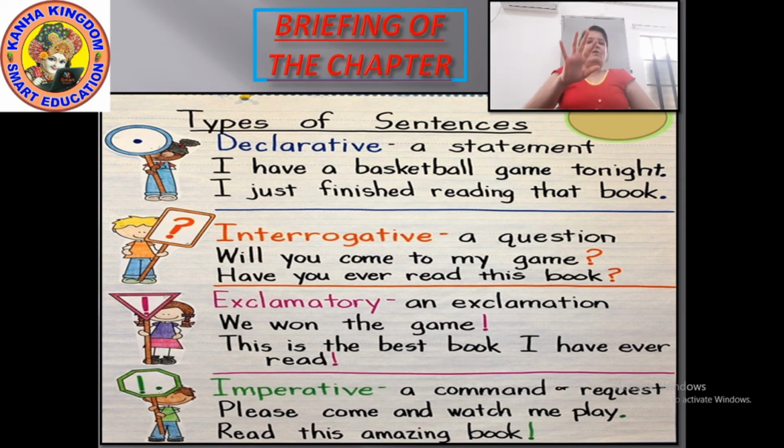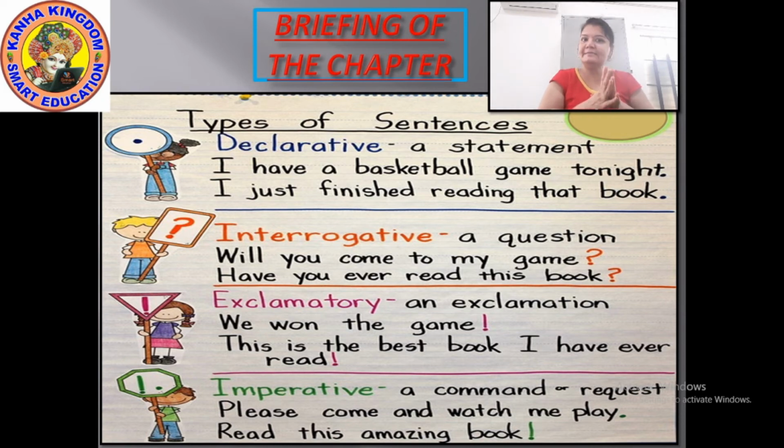Then in the second session I told you about the imperative sentence, and now in the third session I have explained exclamatory sentences. So let's have a quick briefing rather than stretching it out, just a short brief.